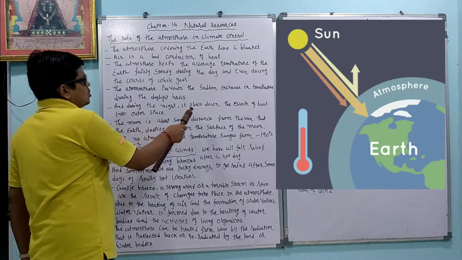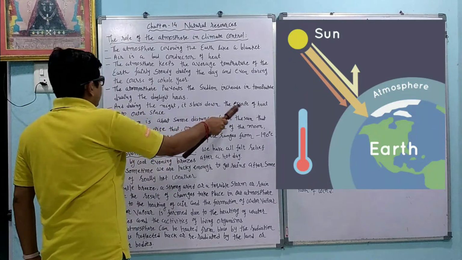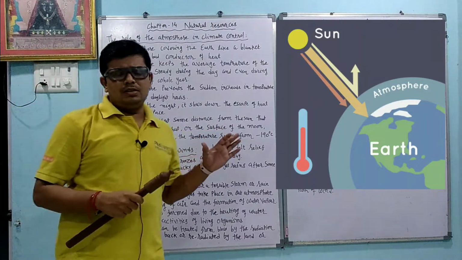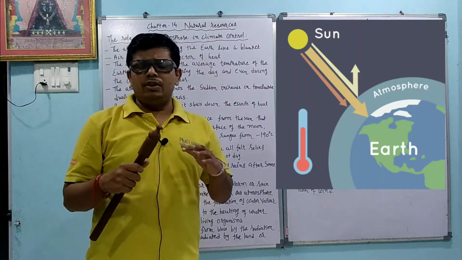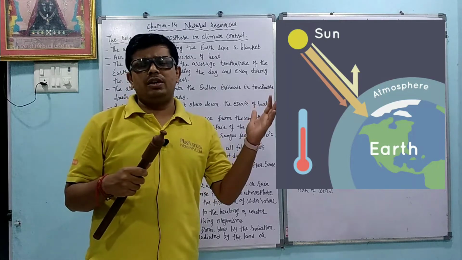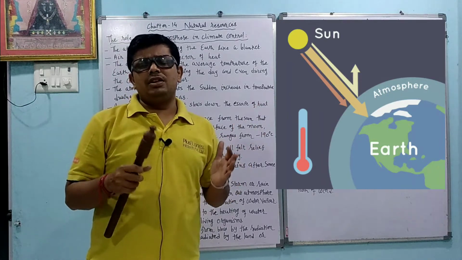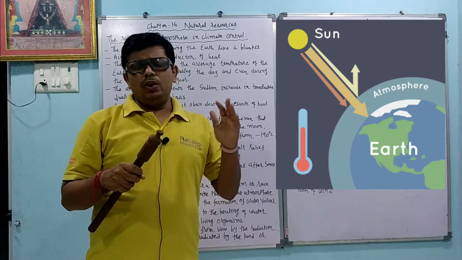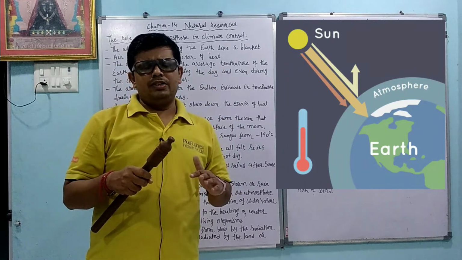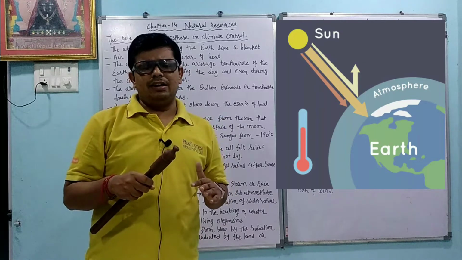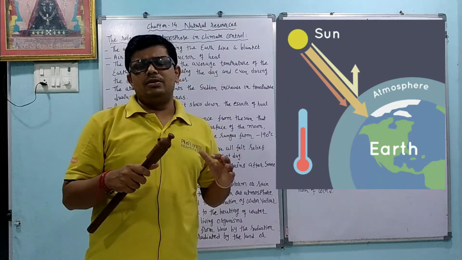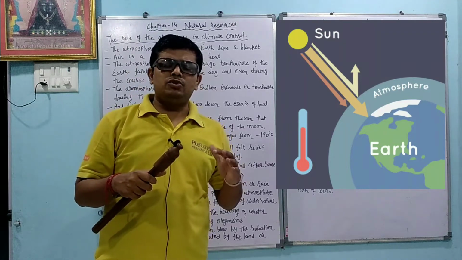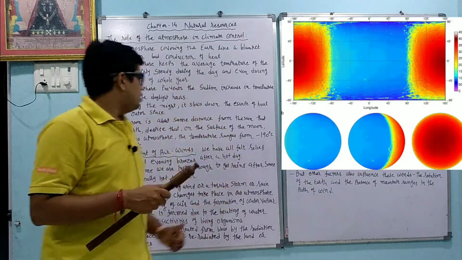And during the night it slows down the escape of heat into outer space. Because air is a bad conductor of heat, it will not allow that much heat to go outside, and because of that reason the temperature at night does not go in a sudden downward direction. It will not decrease directly because air maintains some heat energy. Because of that reason, some temperature is maintained at night time also.